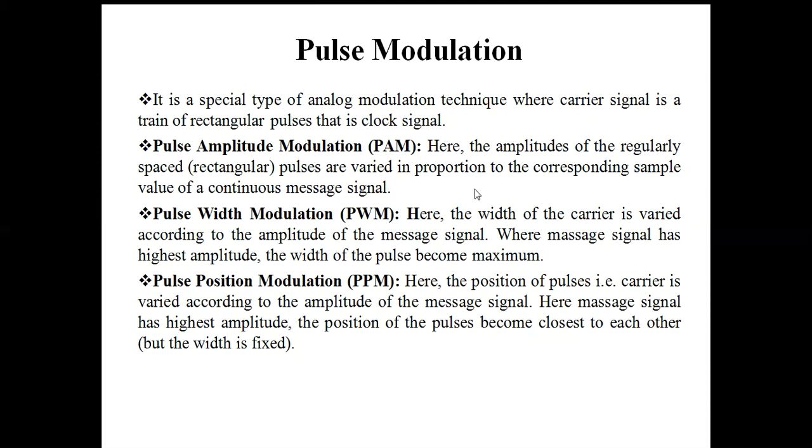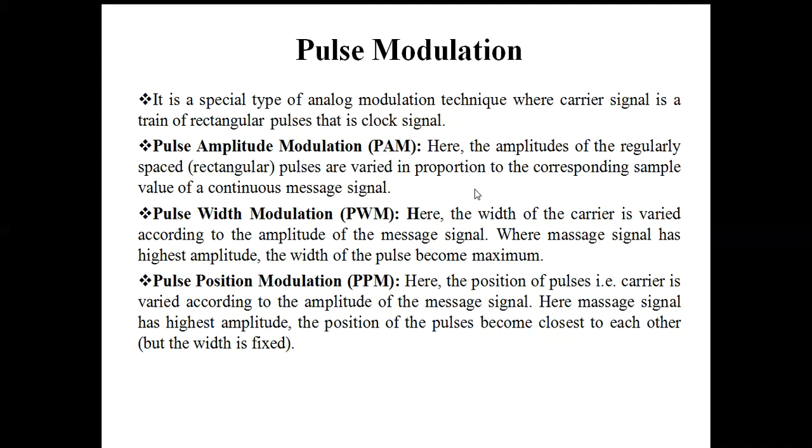Why do we call it pulse modulation? Because here, instead of using a continuous analog signal as the carrier, you are using a chain or a train of rectangular pulses. That's why I call it pulse modulation. Basically there are three types of pulse modulation: one is PAM, next is PWM, and the third is PPM.